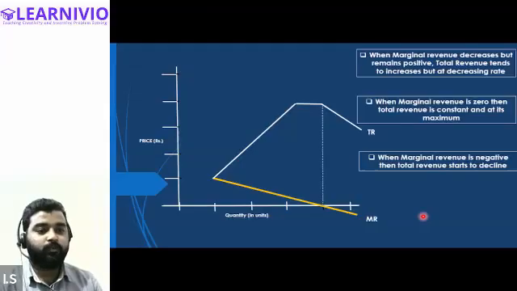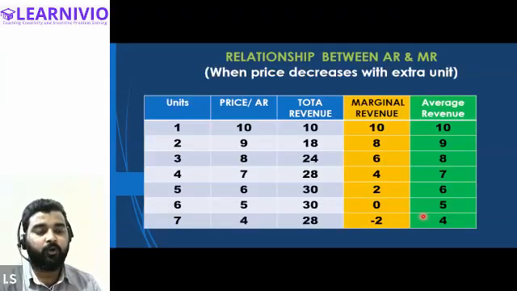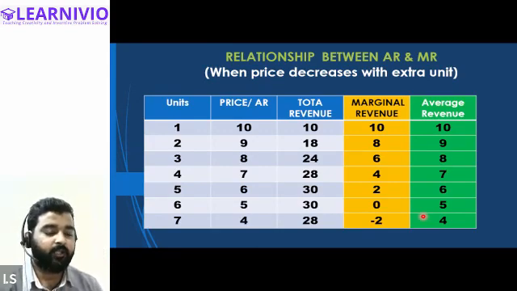So there is one more relationship in this chapter. We are also required to understand the relationship between the average revenue and marginal revenue, but we will be doing this in the next class only. We will most probably finish this chapter in the first 15 minutes of the next class, and after that we will discuss a few questions based on this chapter, and then we will start a new chapter tomorrow.